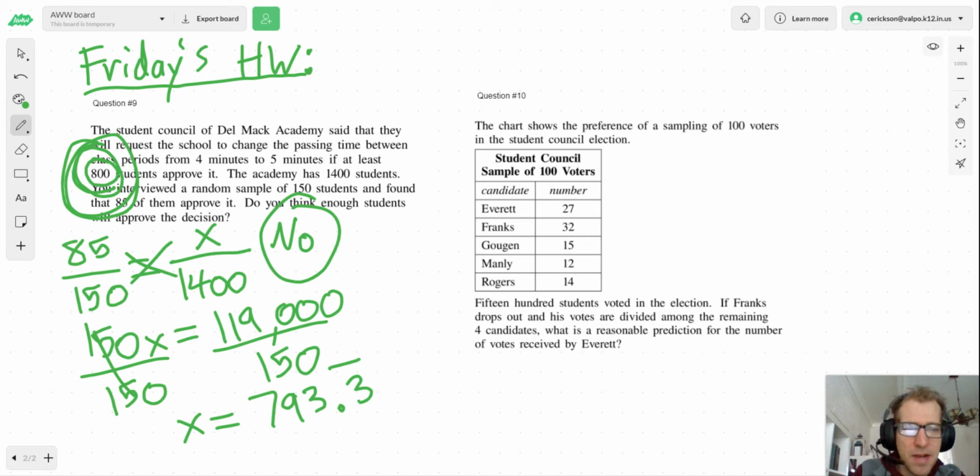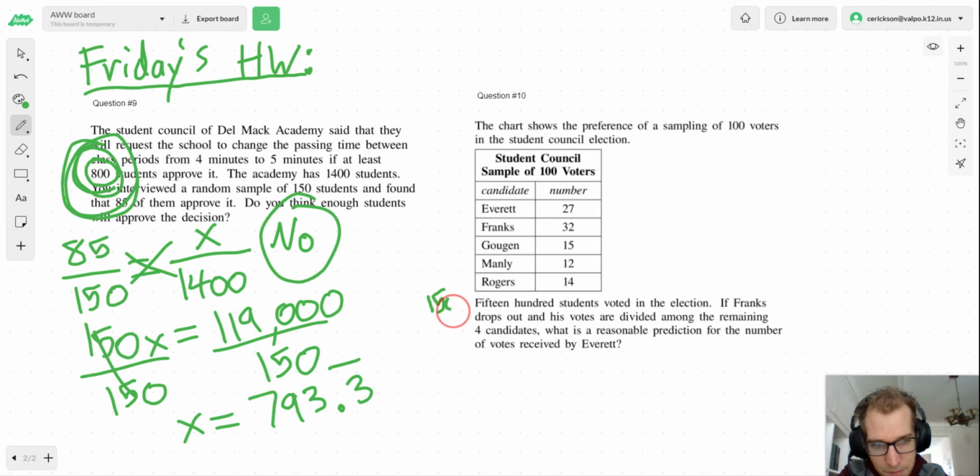All right, last one. I'm not going to go all the way through question 10, but I at least want to set it up because I know this one will be tricky as well. The chart shows the preference of a sampling of 100 voters in the student council election. So a different problem here. We've got a student council election. At this point, we've got 5 candidates: Everett, Franks, Gogin, something like that, Manley, and Rogers. And 1,500 students voted in the election.